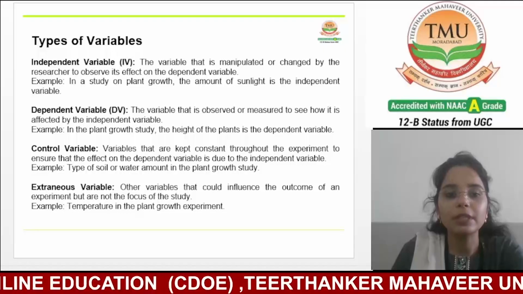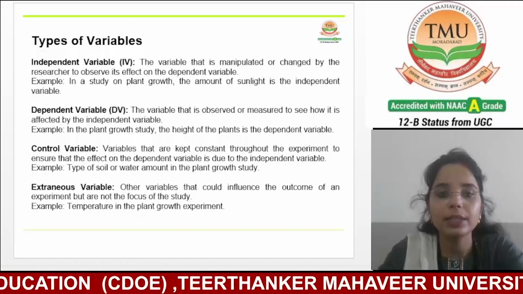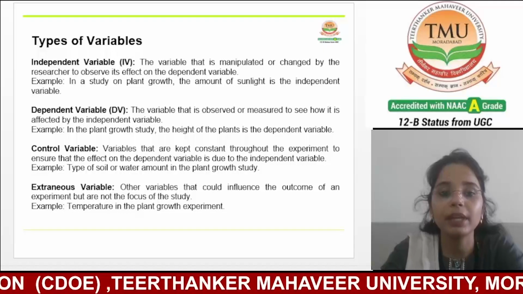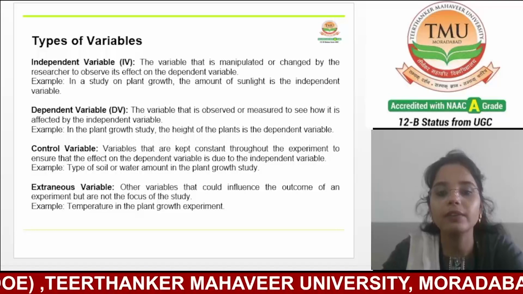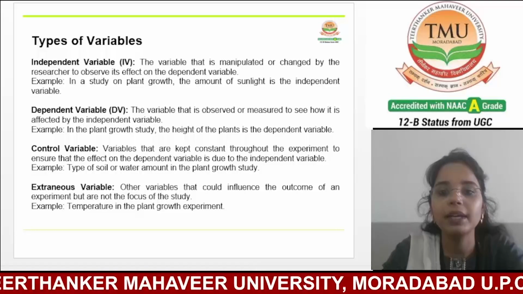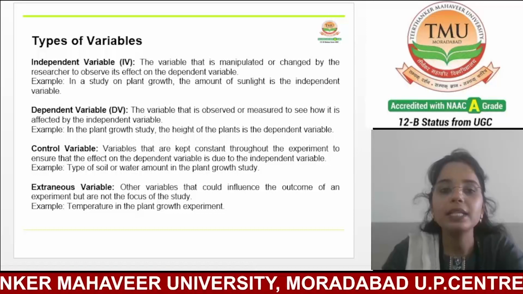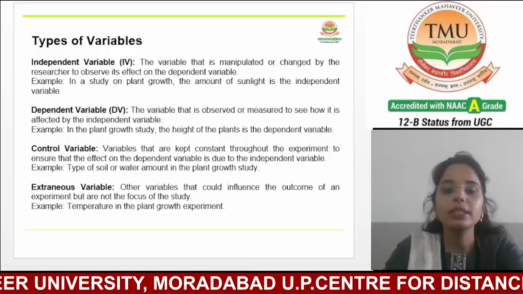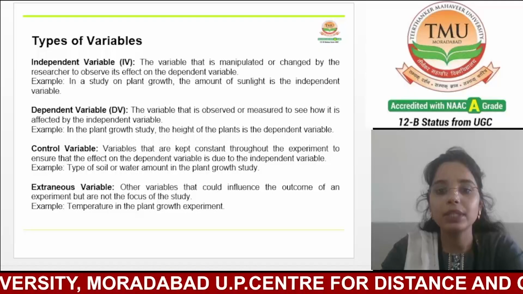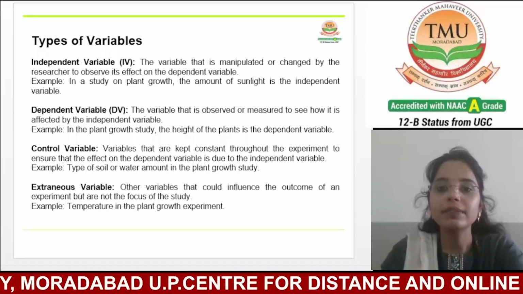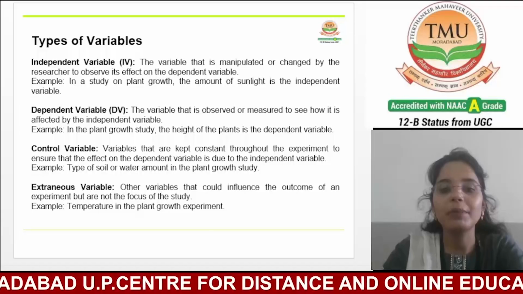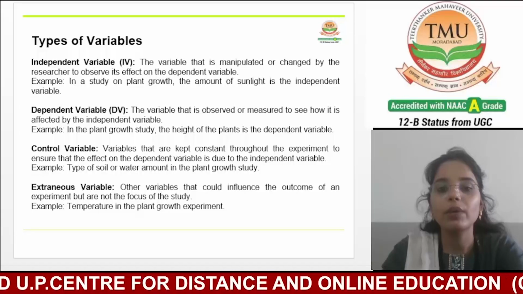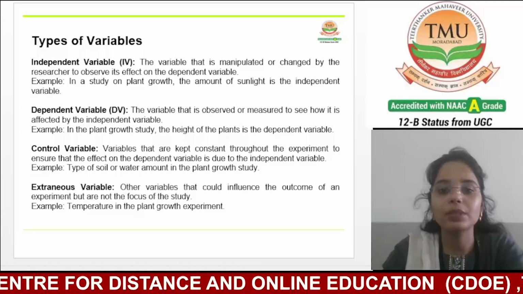In simple terms, extraneous variables are any variables other than the independent variable that might influence the dependent variable, potentially causing confusion in interpreting the results. These variables are not the primary focus of the study, but can still impact our outcomes.